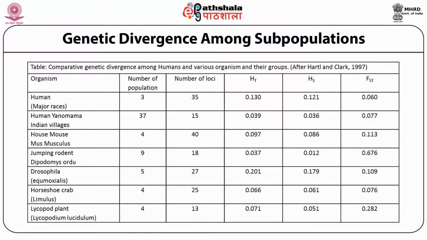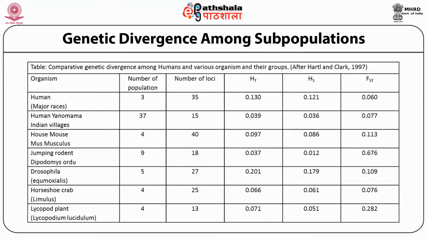What does it indicate? The value of FST observed implies that genetic divergence between human subpopulations is quite small. Of the total genetic divergence found in 3 major races, that is Caucasoid, Negroid, and Mongoloid, only 7%, that is 0.07, is ascribable to genetic differences among races.